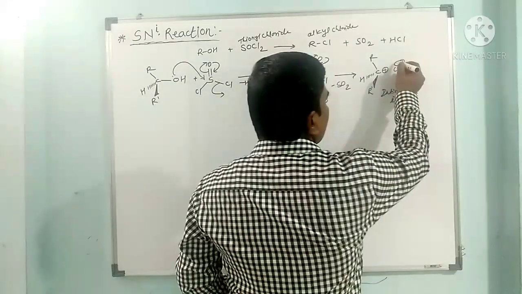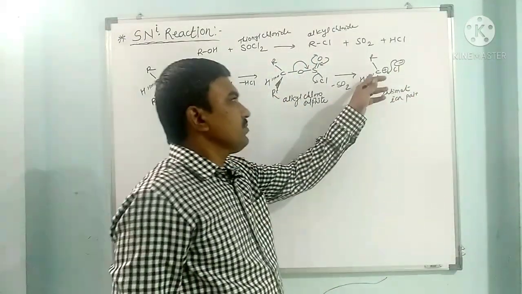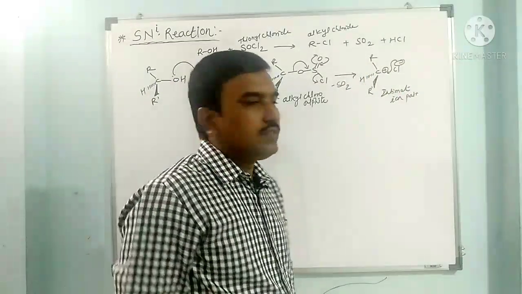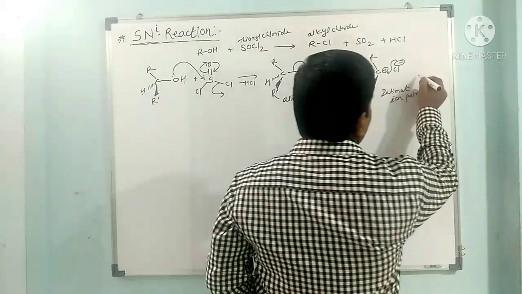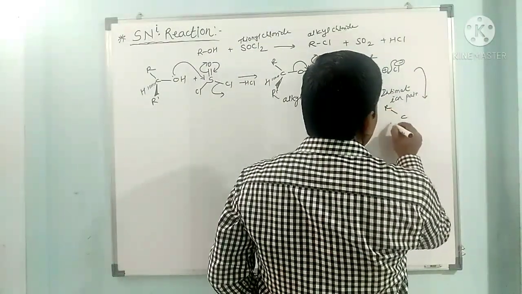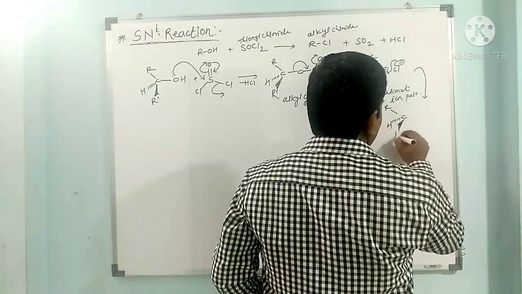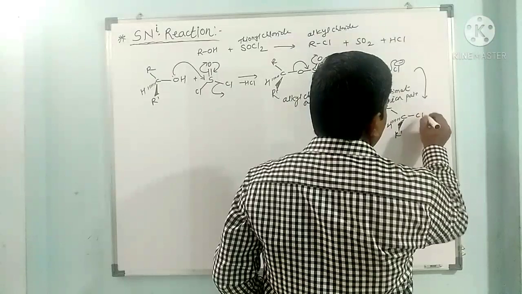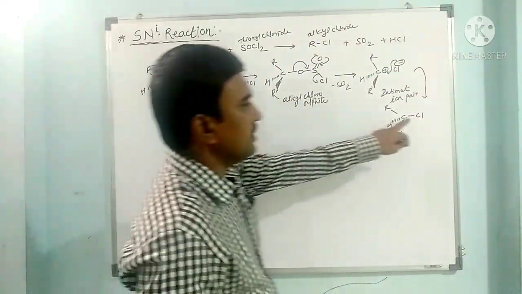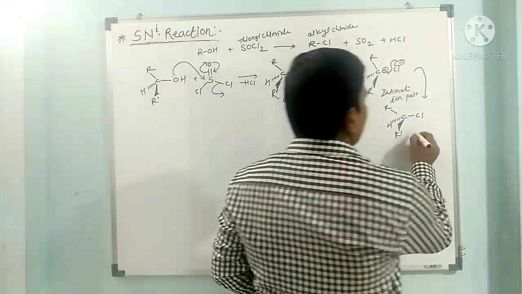Now this combines from the same side. Before the geometry of this carbocation changes, the chloride immediately combines with this carbocation, and we get the product, this C, R, hydrogen behind, this R dash, and here there is a Cl. So the attachment of OH and the Cl is on the same side. So here this is retention of configuration.